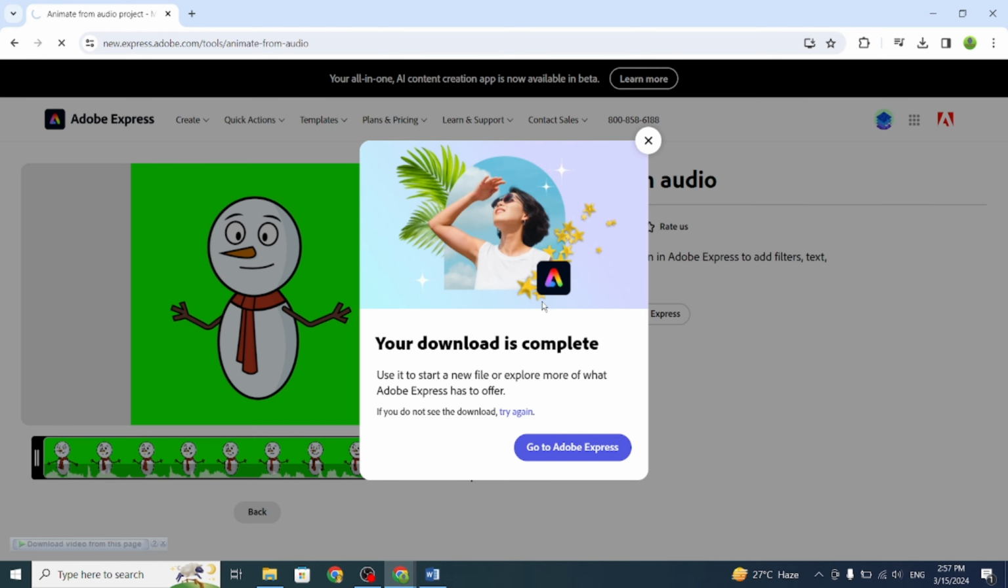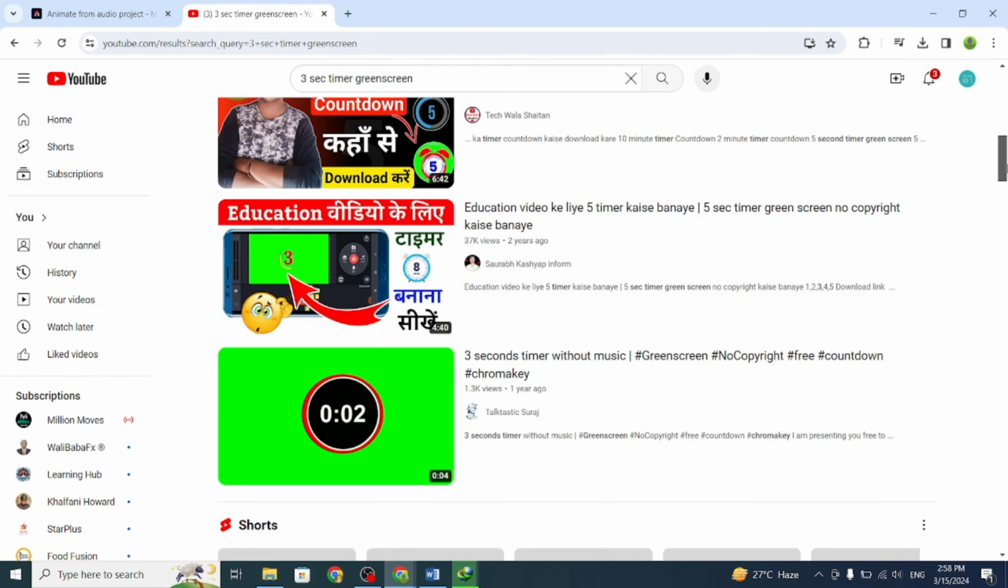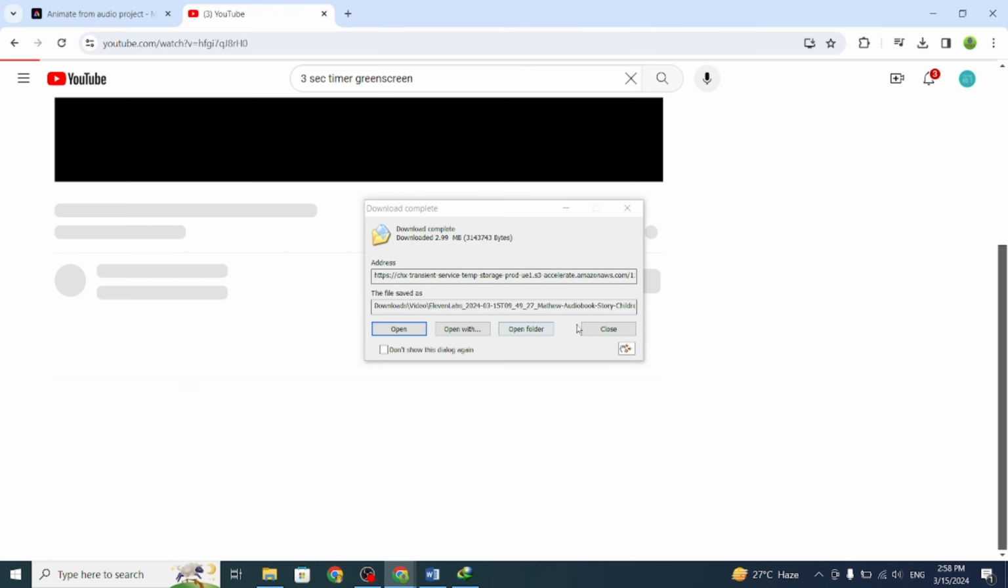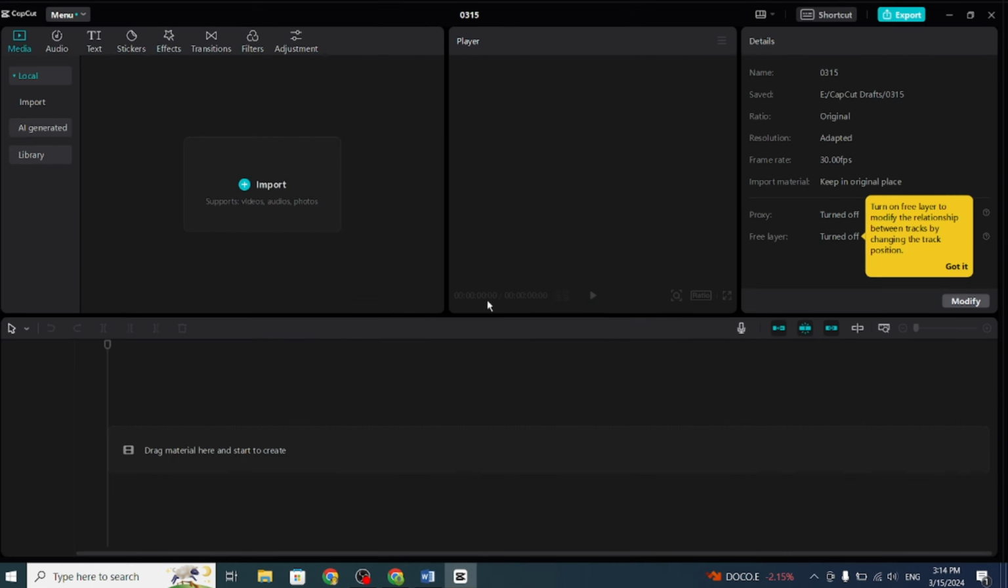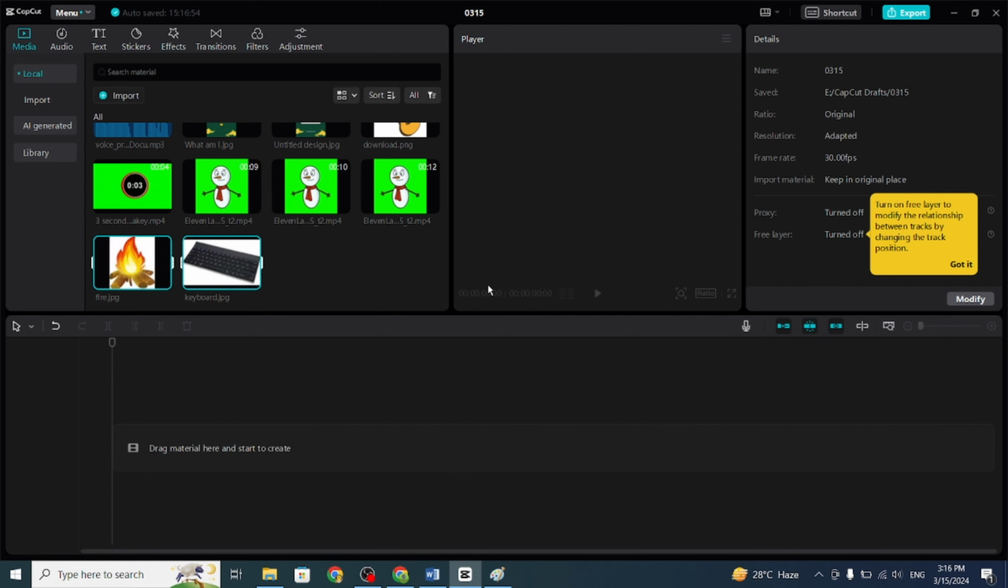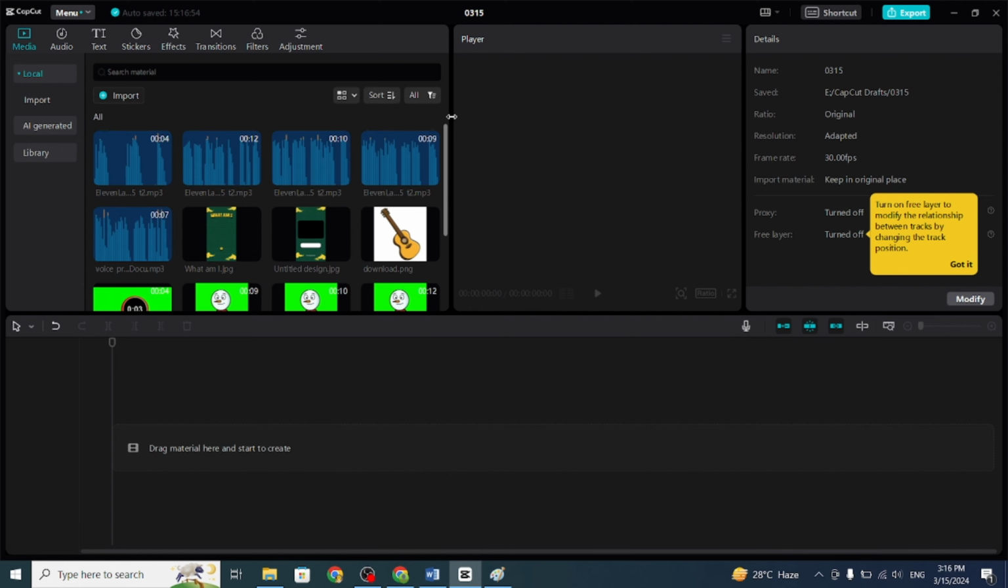Next, we'll head to YouTube to search for a 3-second timer green screen video. Once found, we'll download it for later use. Next, we'll open the CapCut application and import the assets created in the previous steps.